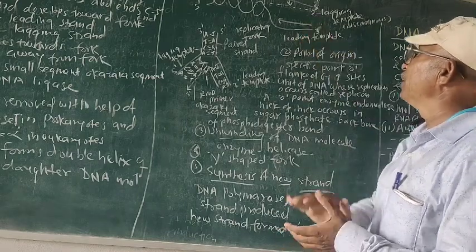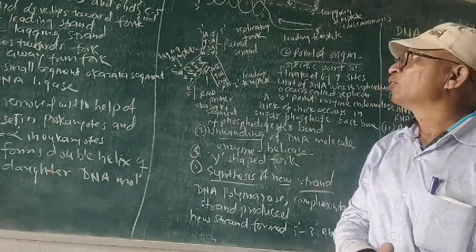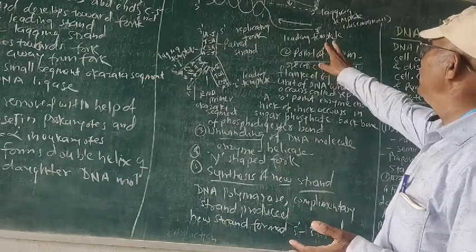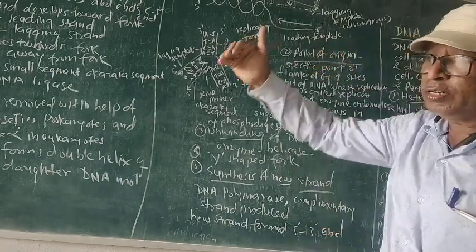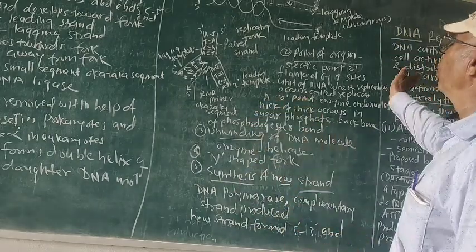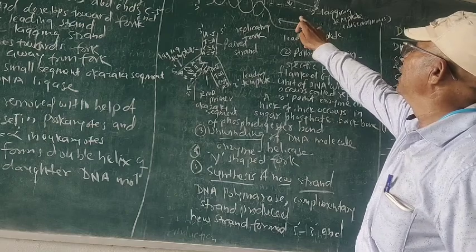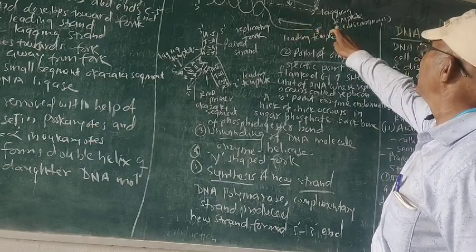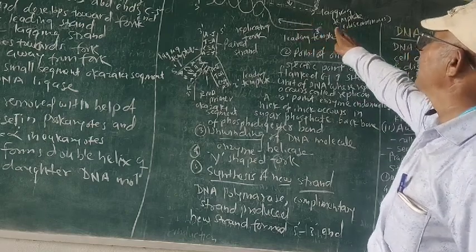The RNA primer works there. So here we know that one is leading, going towards the fork, and the lagging goes away from the fork, having discontinuous DNA fragments.